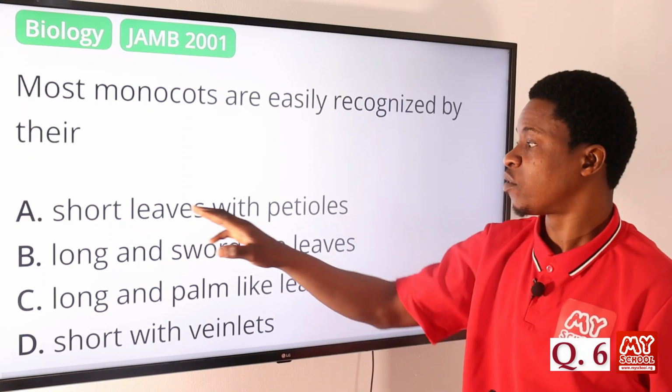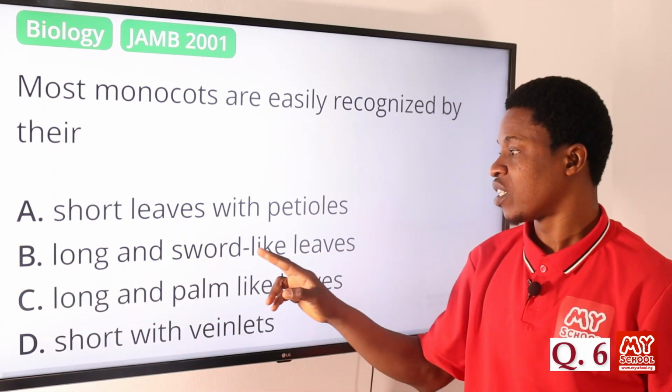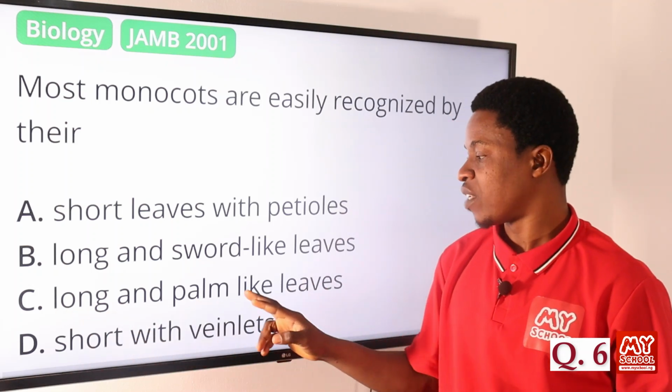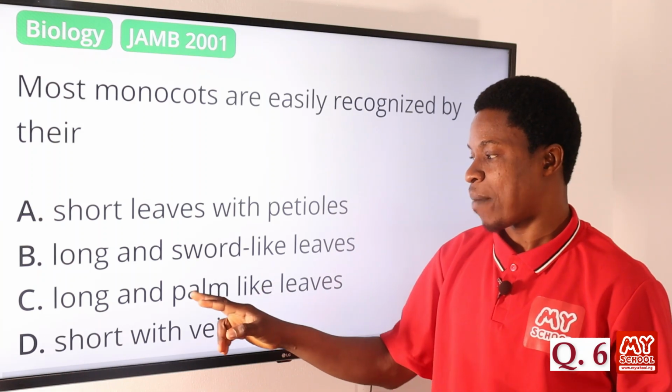So we say short leaves with petioles. No, this is not correct. Option B says long and sword-like leaves. Yes. Option C, long and palm-like leaves. No. Okay, they are sword-like, not palm-like.